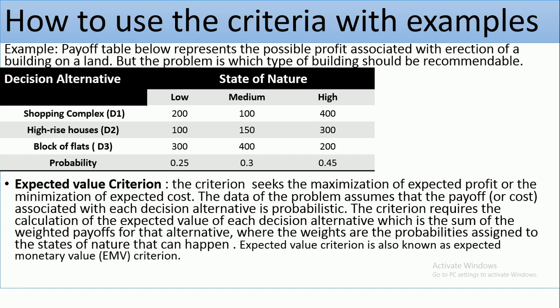The data of the problem assume that the payoff or the cost associated with each decision alternative is probabilistic in nature. The criterion requires the calculation of the expected value of each decision alternative, which is the sum of the weighted payoffs for that alternative, where the weights are the probabilities assigned to the states of nature that can happen. Expected value criterion is also known as expected monetary value, EMV.